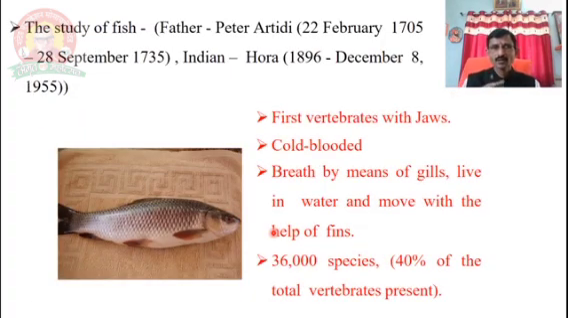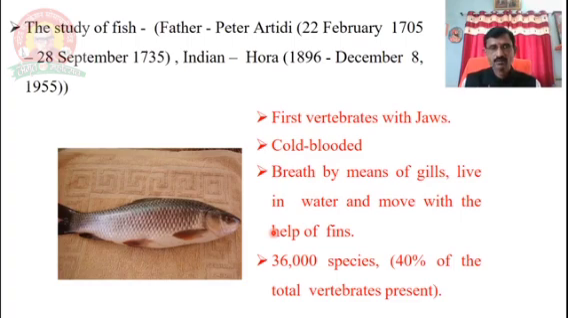Right? But some scientists first studied how we can identify fish. They identified it in 1705, the scientist Father Peter, and one scientist from India, that is Hora, on 8 December 1896. They observed the identification of fish. Okay, then some points of view about the fish.